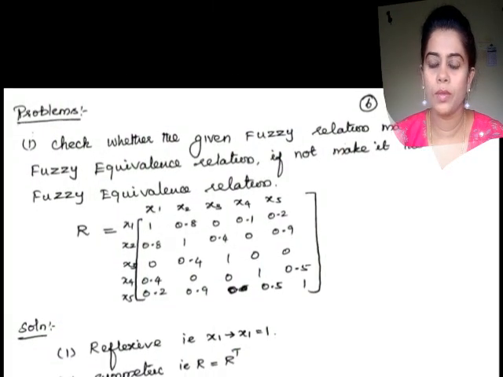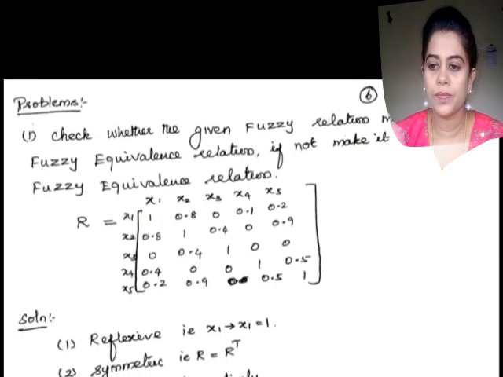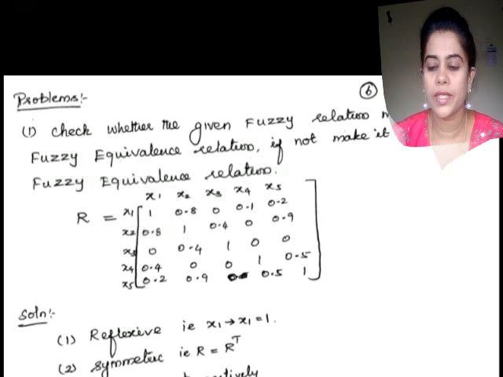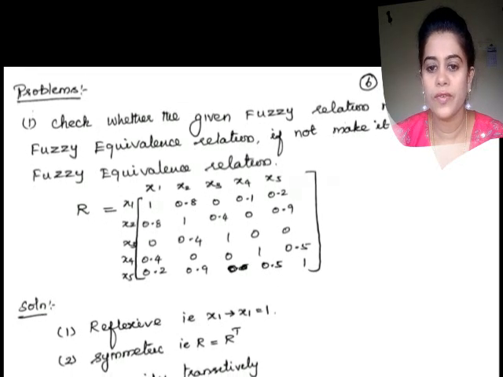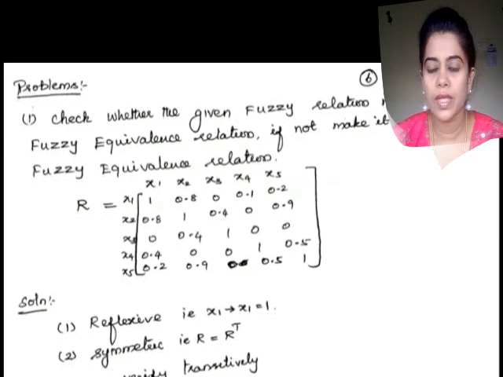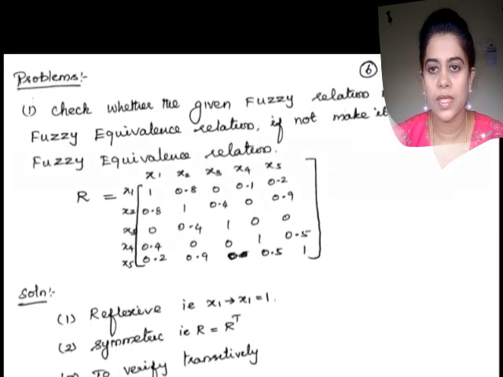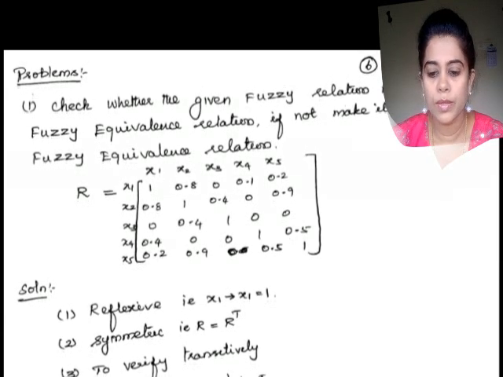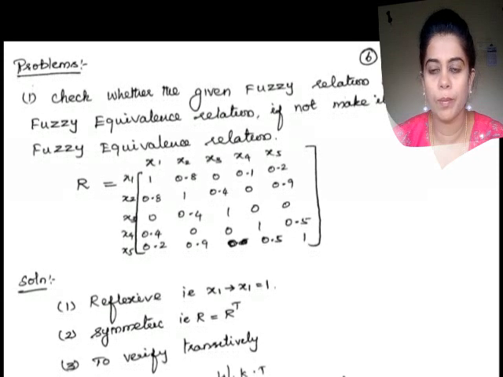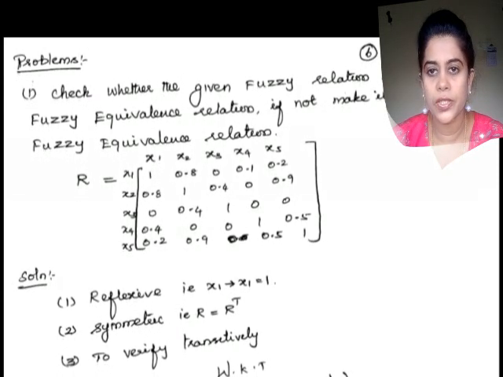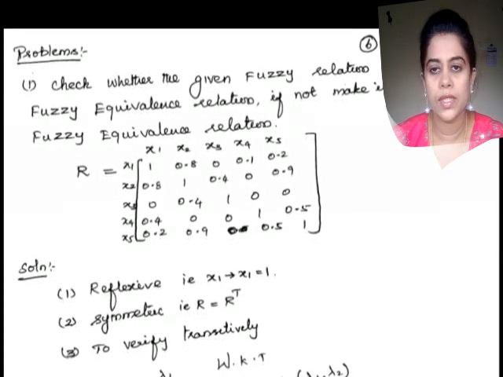Next we will do the problems. Check whether the given fuzzy relation matrix is a fuzzy equivalence relation. If not, make it a fuzzy equivalence relation. The relational matrix is given. Let me check whether it is reflexive, symmetric and transitive. If all these properties are satisfied by a fuzzy relation, then I can say that it is a fuzzy equivalence relation.